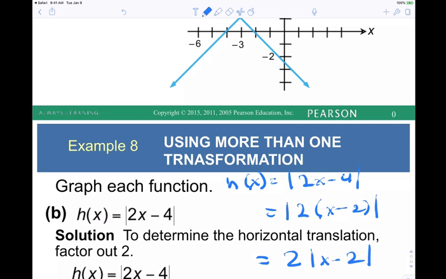Now, let's do it from this form. Suppose this is right. What's the basic shape? It's a V. If we add a negative on the inside, which way does it go? To the right. Remember, it's always the reverse. Left is negative x. You have to reverse it when you're on the inside. So it goes to the right by 2.